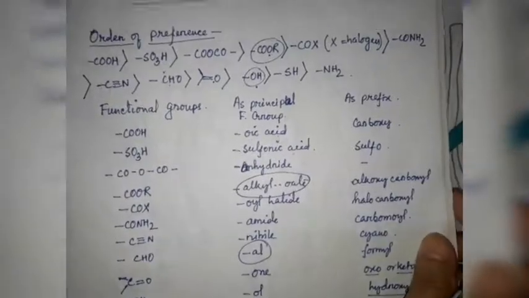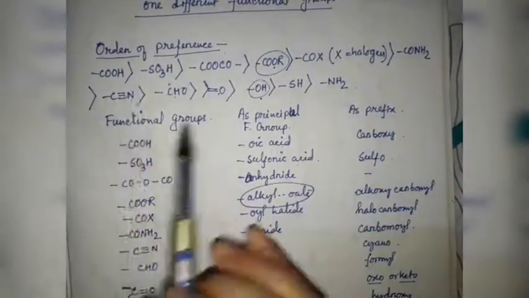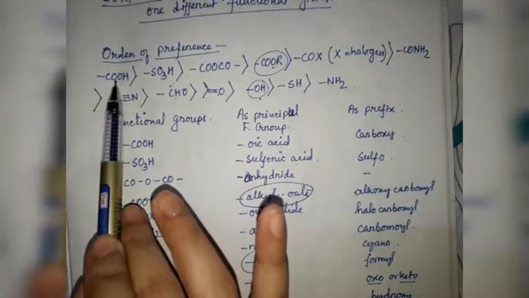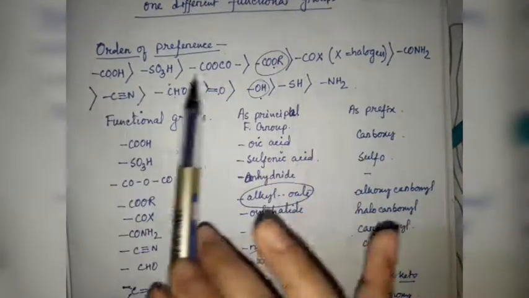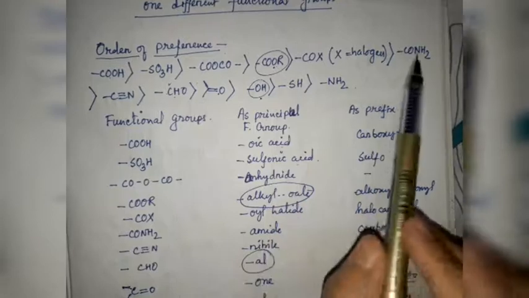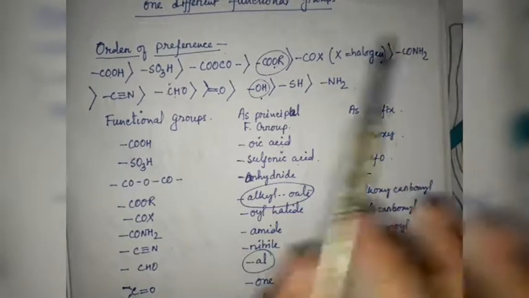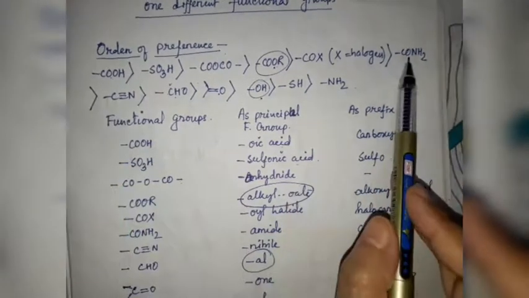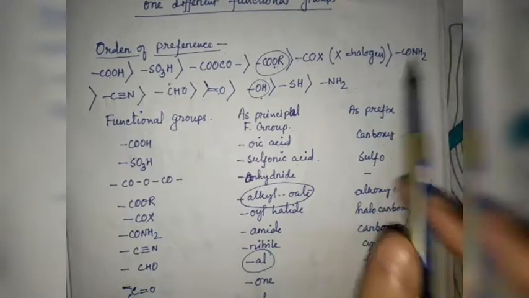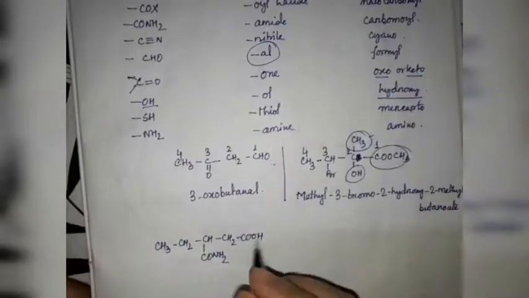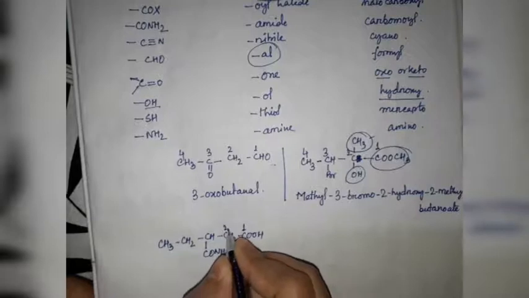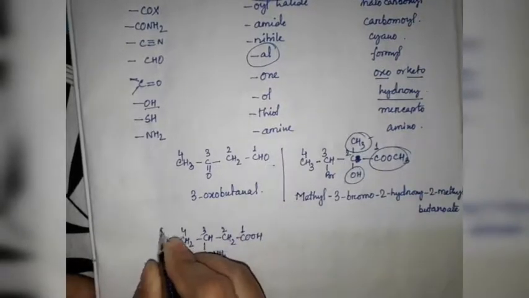Let's check out the order of preference. COOH is at top and CONH2, where is it? Yes, here it is. So COOH is the principal functional group and CONH2 is the secondary functional group. We have to start our numbering from this side: 1, 2, 3, 4, 5.